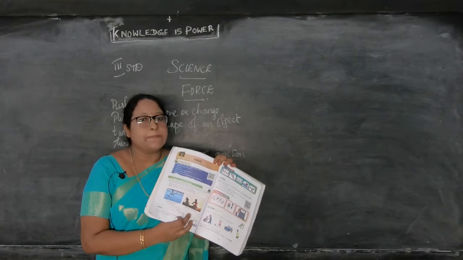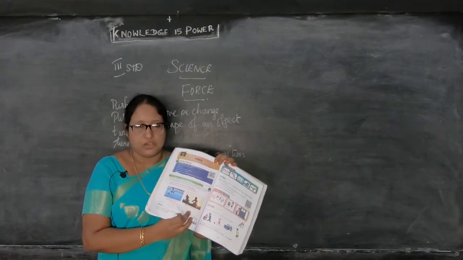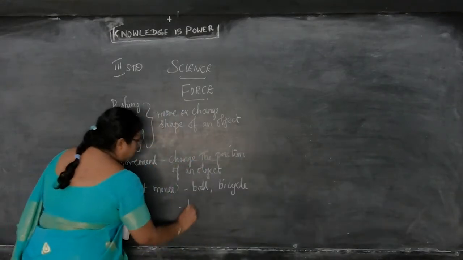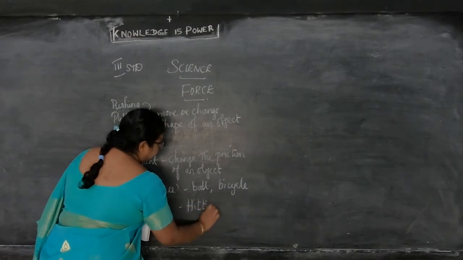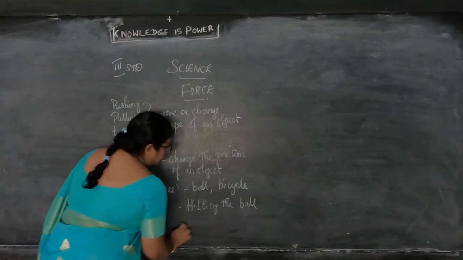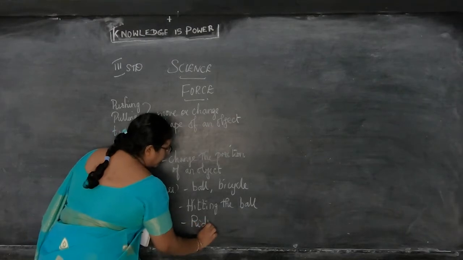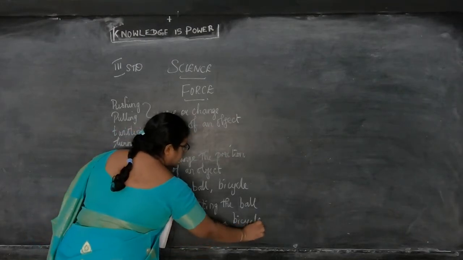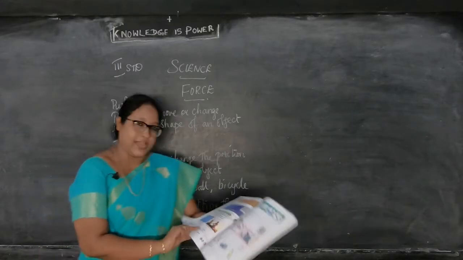They are riding a bicycle. So that is the action. Avanga enna vela seiranga. So first what he is doing? Hitting the ball. Next what he is doing? The next picture, he is riding a bicycle. Okay, so these are the 2 actions.